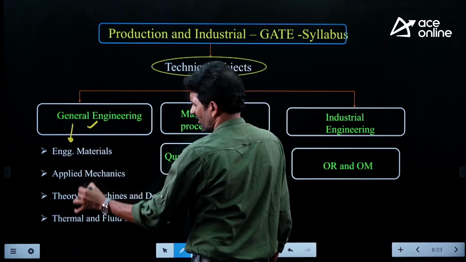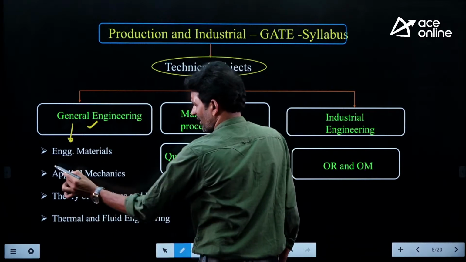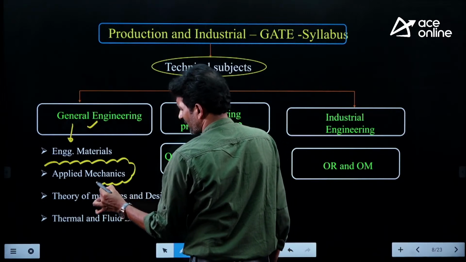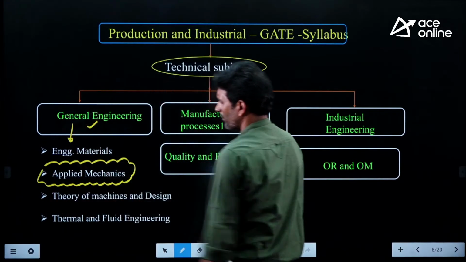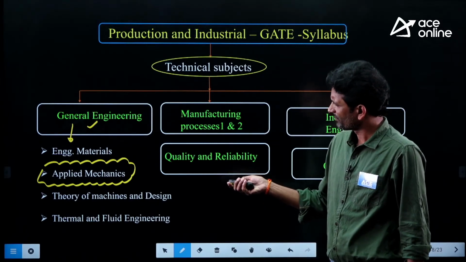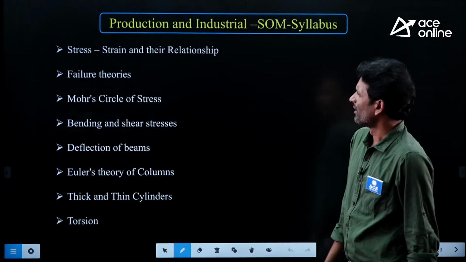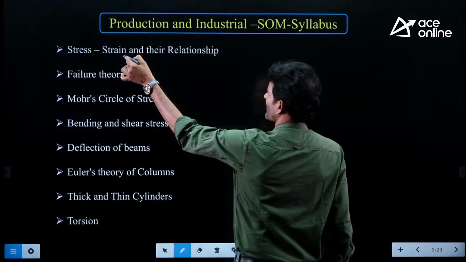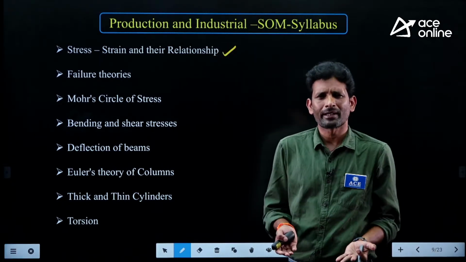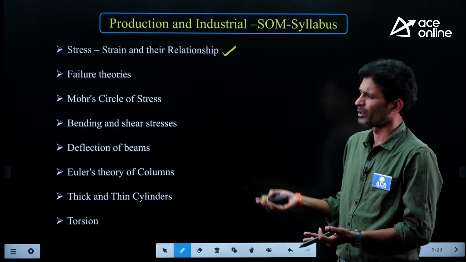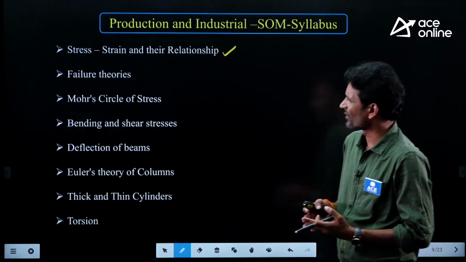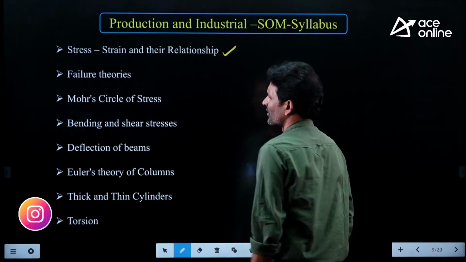So in general engineering, these are the various subjects we have. Our strength of material is related to this particular subject, applied mechanics. Now, as far as the syllabus is concerned, the first one is the concept of stress and strain. This is the most fundamental topic. Whether you are mechanical, civil, or production, whatever it may be, the subject starts with the concept of stress and strain, the most fundamental subject.